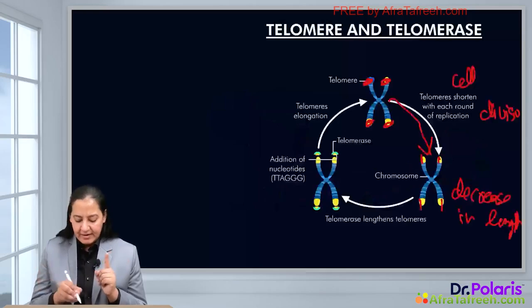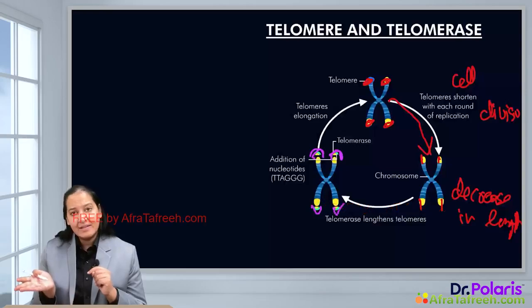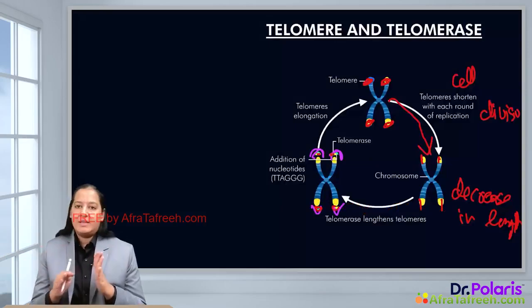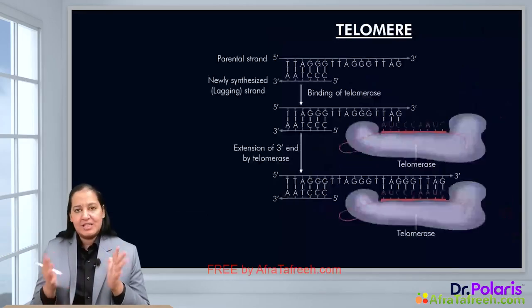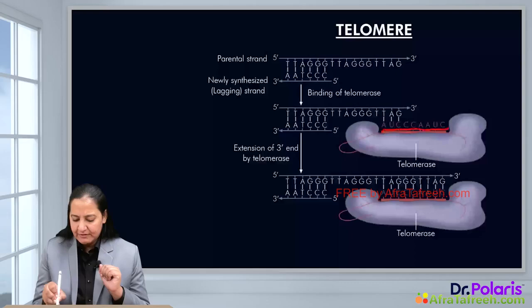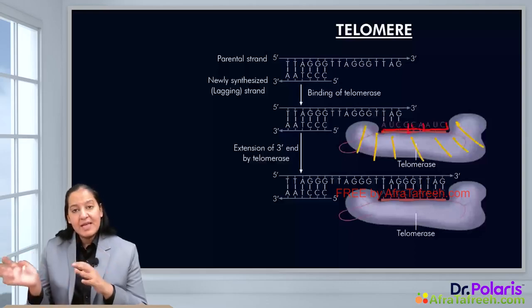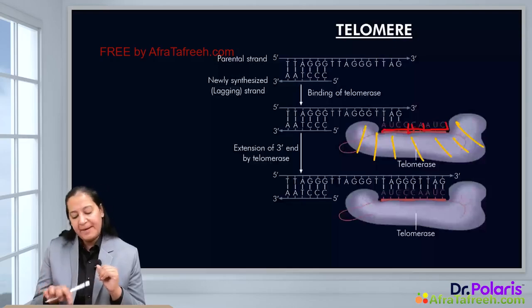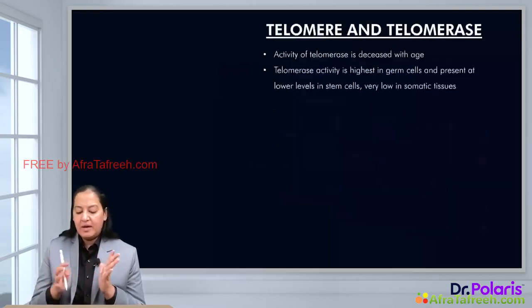So you can see here in this diagram, can you see this? I'm marking here. This is the telomerase enzyme and it is adding to the telomere again. It is adding to the telomere which is shortened here and maintaining the normal length again. So this is how the process takes place. In this diagram also, you can see this is the telomere, the repetitive sequence, and this is the enzyme telomerase. It is adding the length which was shortened in the last cell division and maintaining the length. So that is about telomere and telomerase.